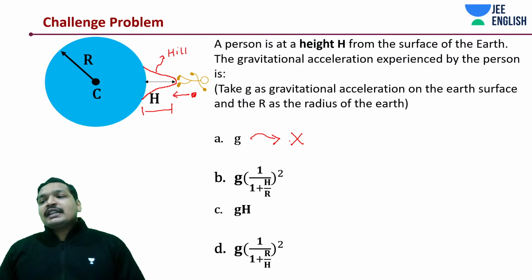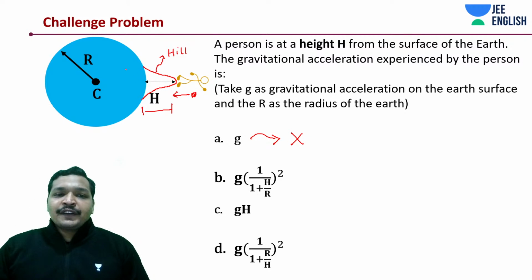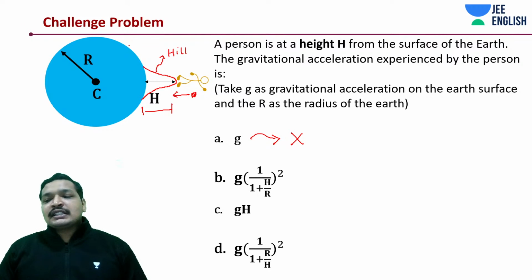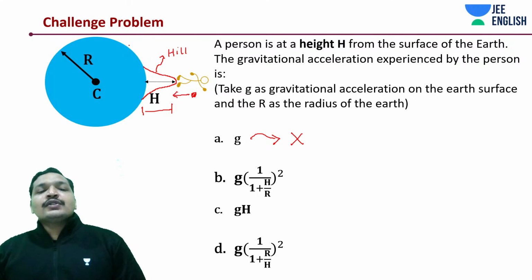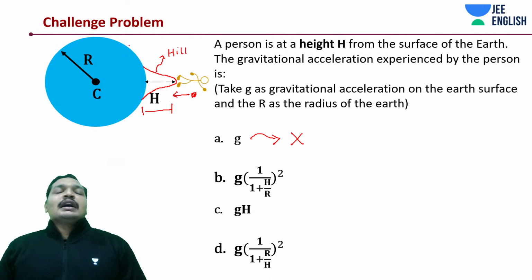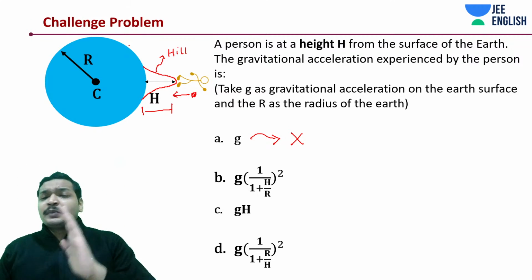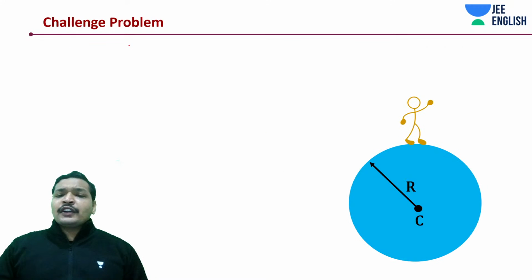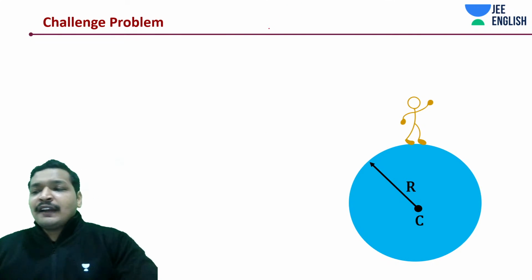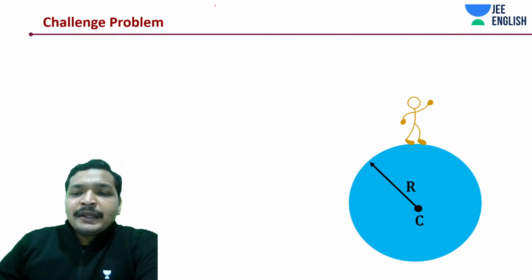If g is the gravitational acceleration on the surface of the earth, when you stand on a hilltop or something which is at a height h from the surface, it's not going to be g, students.